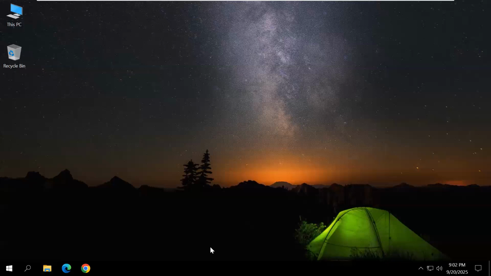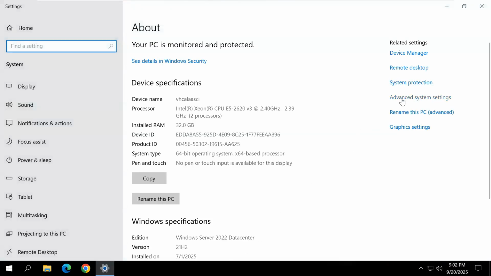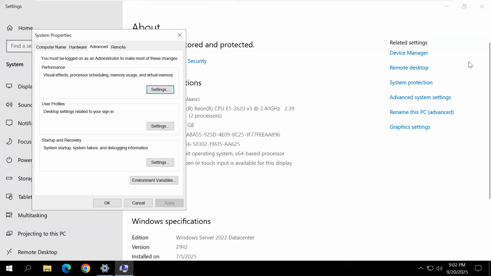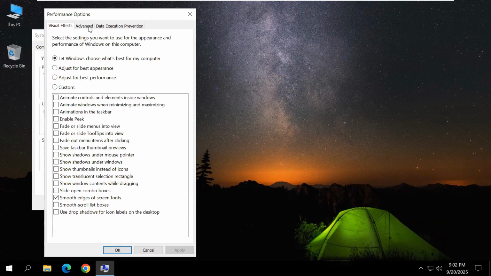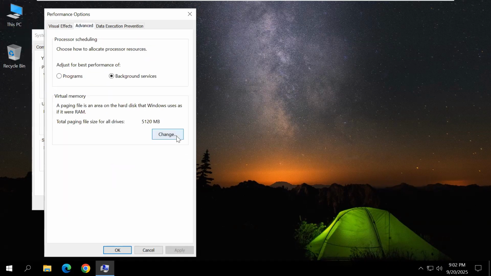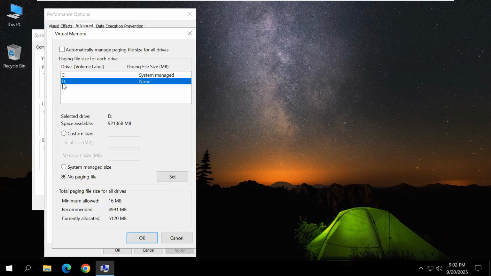Now we want to set the paging file size. Paging file size, or you call it swap file size, or virtual memory. I show you how to do. Select This PC, right click and click properties. Click advanced system settings, and click settings. Click the advanced tab, and click change. Deselect this one, and select D drive.